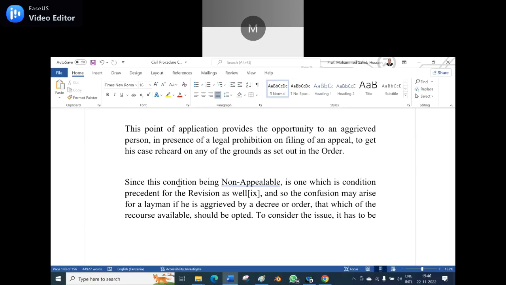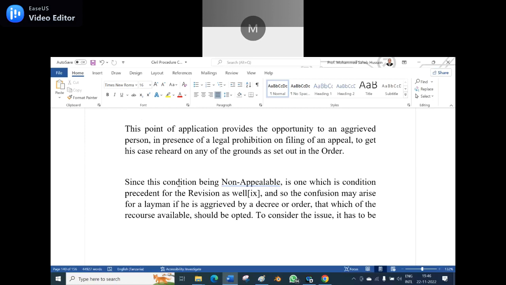If the matter does not involve a substantial issue, then no appeal will be allowed. Since this condition, being non-appealable, is a condition precedent for the revision as well, the confusion may arise for a layman, if he is aggrieved by the decree or order, as to which of the recourses available should be opted.